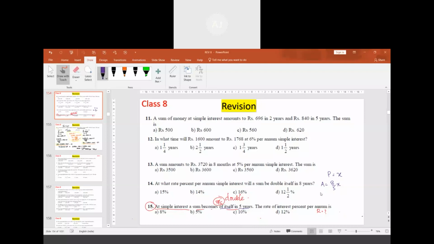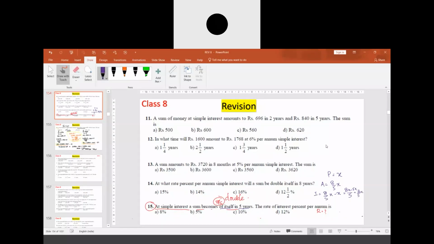So what will be the interest? Interest earned will be 8 by 5x minus x. If you take the LCM, LCM is 5, this becomes 8x minus 5x. We get it as 3 by 5x. Sir, how will the interest be... how will the amount be 8 by 5x? Amount will be 8 by 5x plus x.